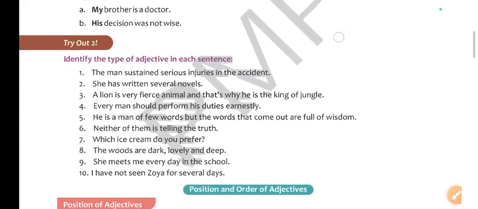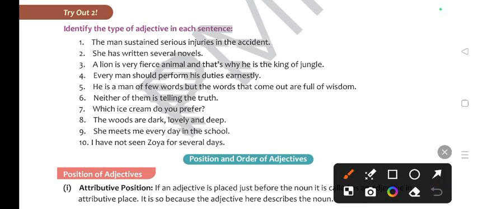Let's try to solve. Try out 2. Identify the type of adjective in each sentence. Okay, तो आपको बताना है ये किस तरह का adjective है. The man sustained serious injuries. Okay, so which kind of injuries? It was serious injuries. Quality it is telling.